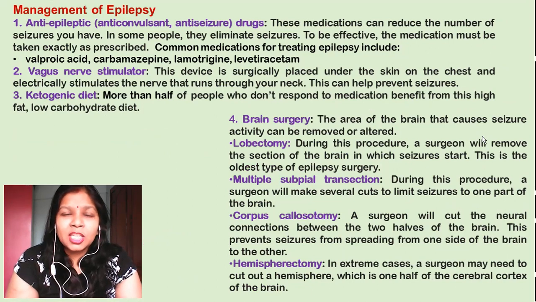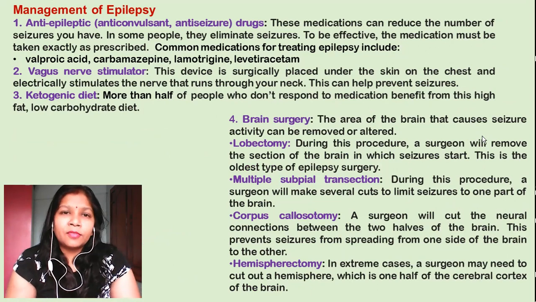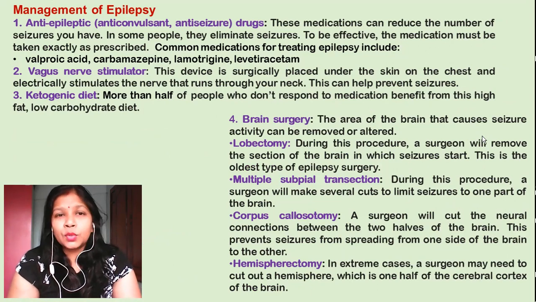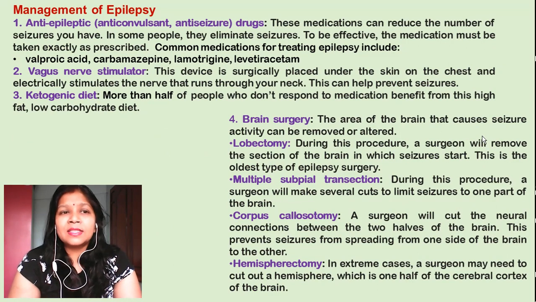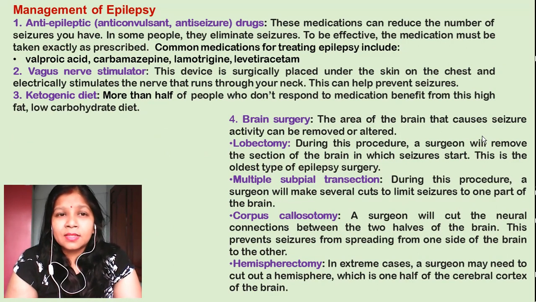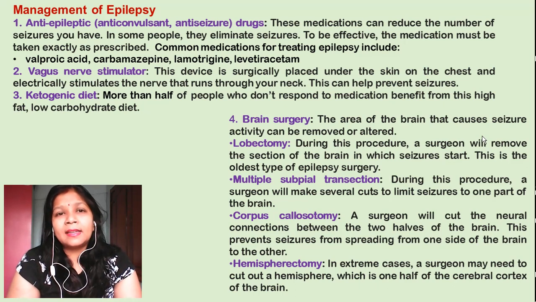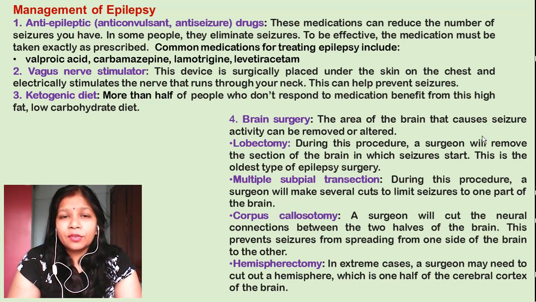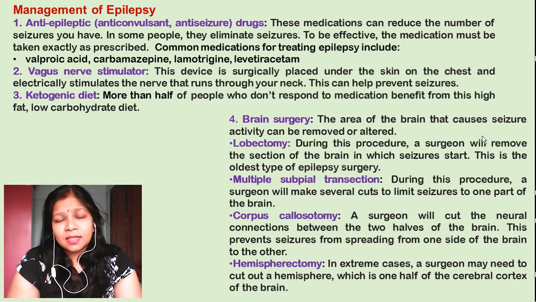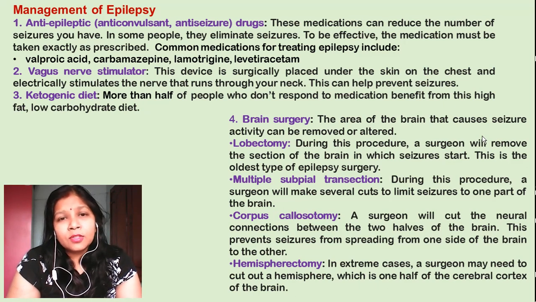Now, what are the management of epilepsy? Now, the first line, or you can say the first thing which the doctor does, is giving some anti-epileptic drugs. The anti-epileptic drugs are also called the anticonvulsant or the anti-seizure drugs. Now, these medications are available in large number. I have just noted down some of the medications like valproic acid, carbamazepine, lamotrigine, or levetiracetam. Now, other drugs are also listed, or you can also identify them.